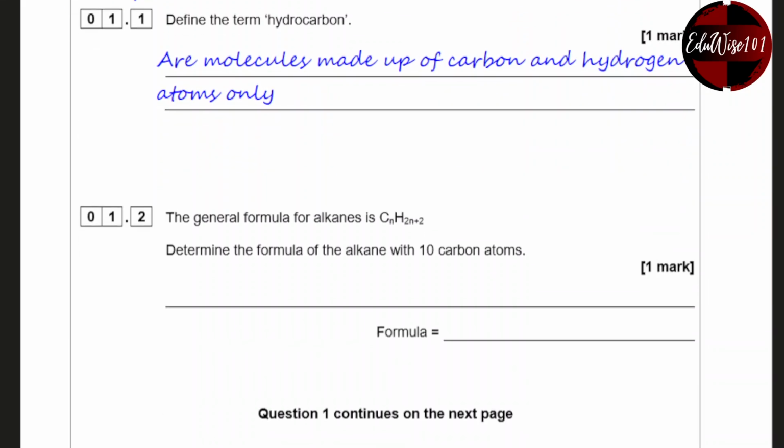The general formula for alkanes is CnH2n plus 2. Determine the formula of alkane with 10 carbon atoms. So if n equals 10, carbon is 10. H is 2n, 2n is 2 times 10, which is 20, plus the 2, that gives me 22. So hydrogen is 22. So C10H22.